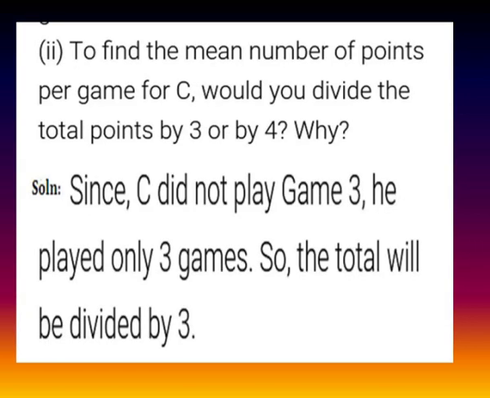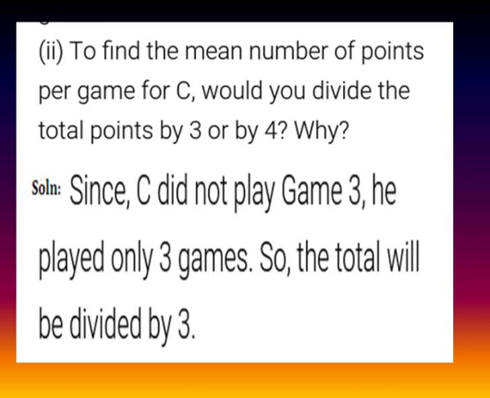Second subdivision, to find the mean number of points per game for C, would you divide the total points by 3 or by 4? Why? So in this question, they are asking whether, for finding the average of C, we have to divide the sum of all observations by 3 or 4.